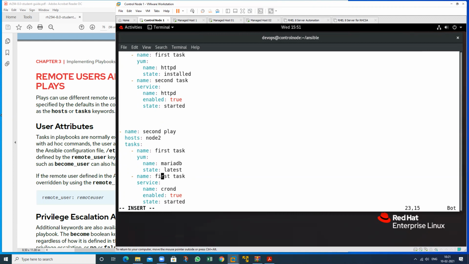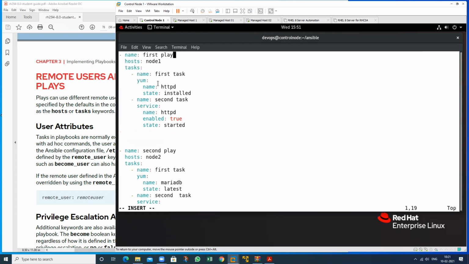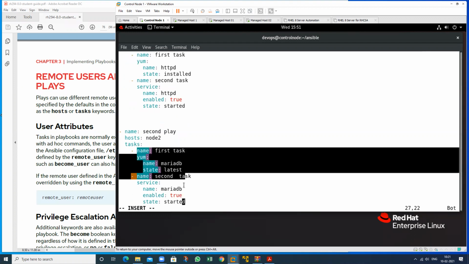And this is my second task. So write here just second. This is my second task: by using the service module, use MariaDB, just enable this one and state that it is started. So I want to use two modules. This is my yum module, this is my service module, and I want to perform this particular task against this particular machine, and this particular task against this particular machine.